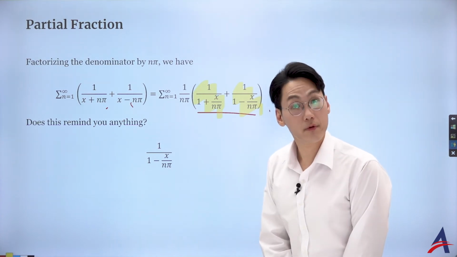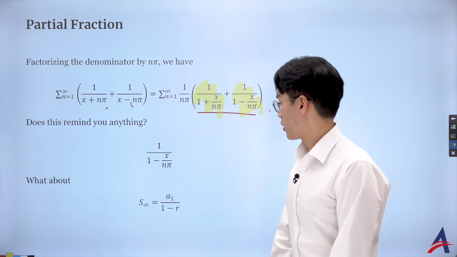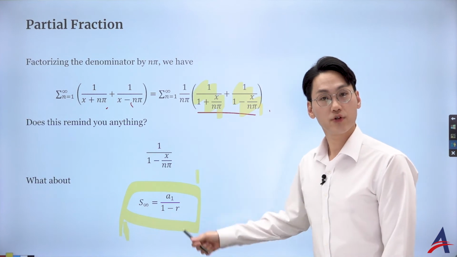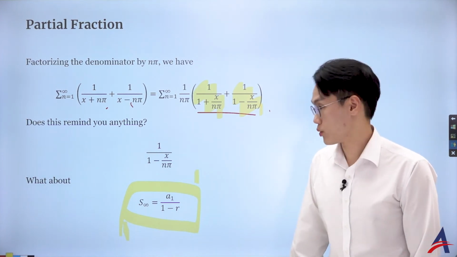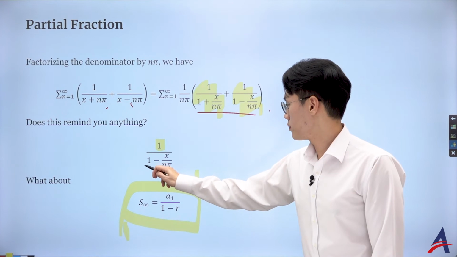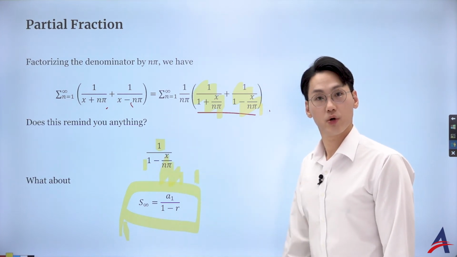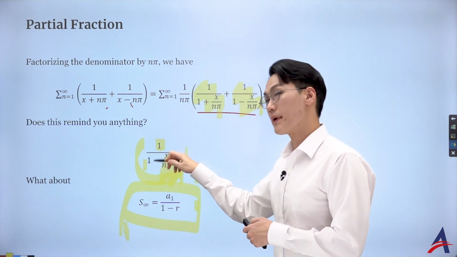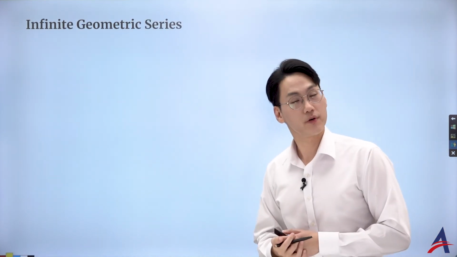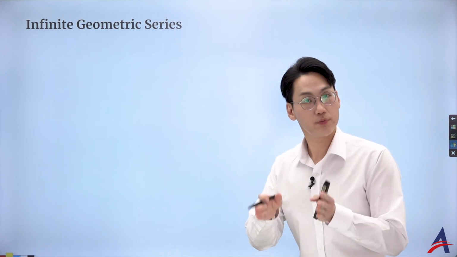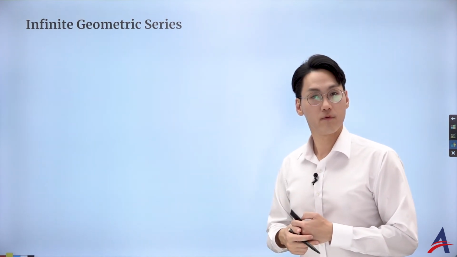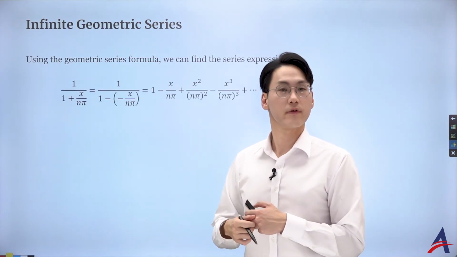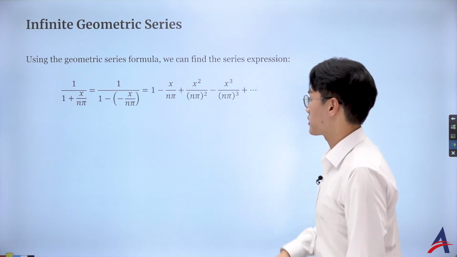What we remember from topic 1 is what about this? Infinite geometric series. First term over 1 minus common ratio. Okay, so what I then claim is that this can actually be described by the infinite geometric series. But of course the question is, can you? Shouldn't you be careful within the interval of convergence? Whenever you want to use this type of definition, you always have to mention the interval of convergence, right? So it is your job to claim that, okay?